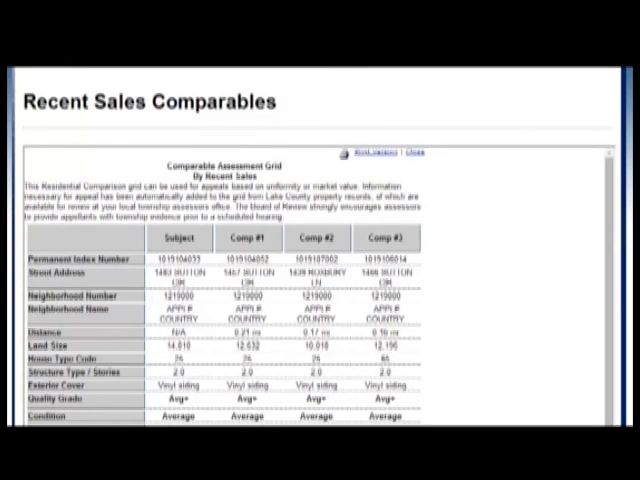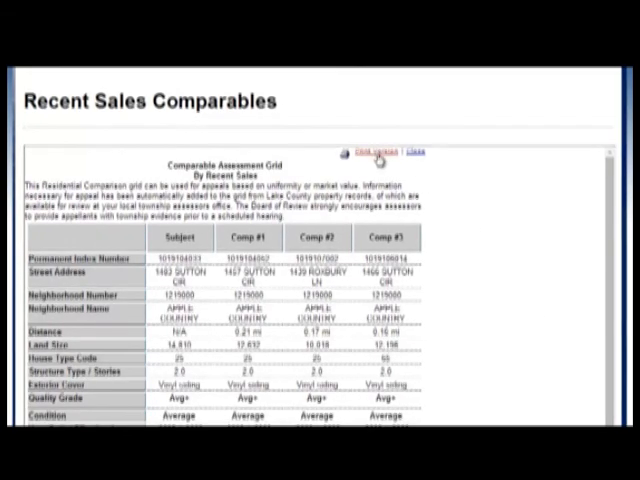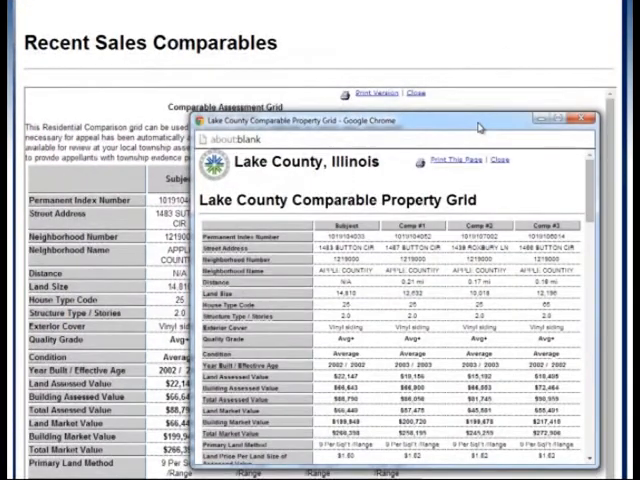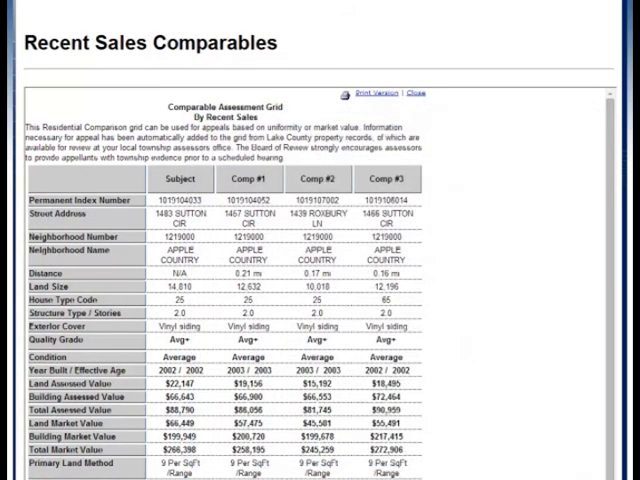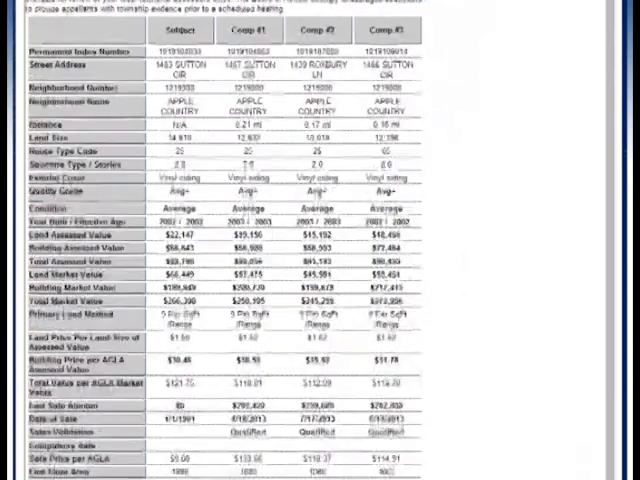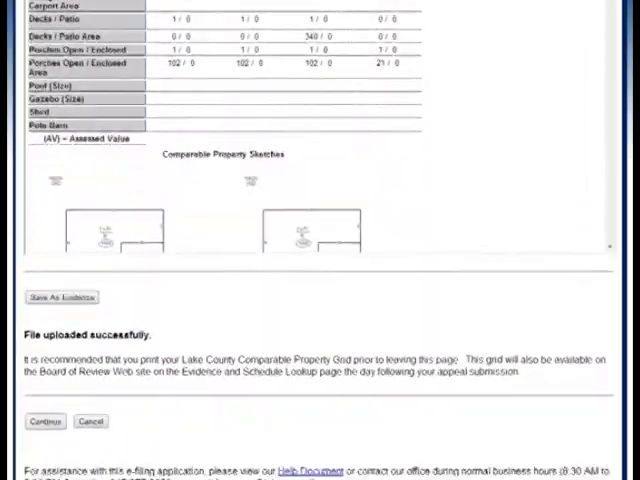Your comparable grid will now appear. It is recommended that prior to adding the comparison grid as evidence, use the print version command to print a copy for your records. Once the grid is submitted, you will not have the option to print from this application. However, evidence files will be available the day after you submit your appeal through the Evidence and Schedule Lookup page on the Board of Review website and can be printed then.